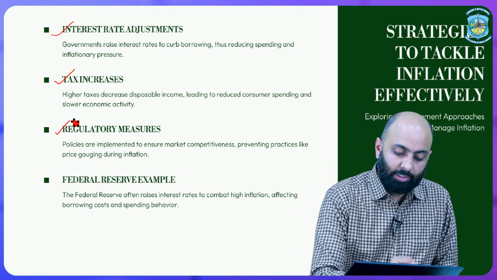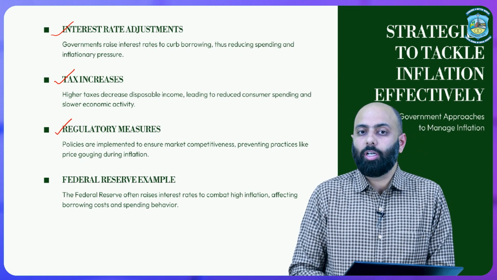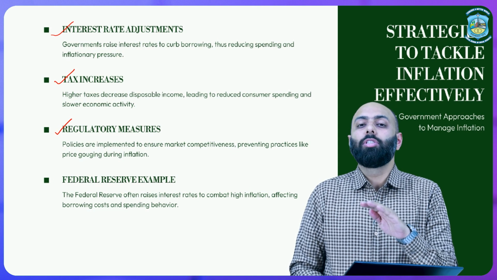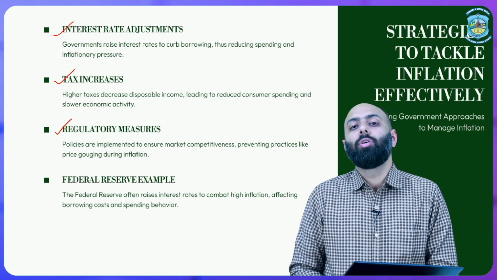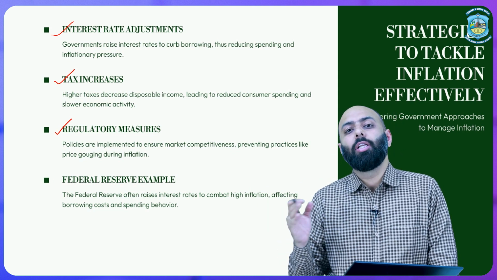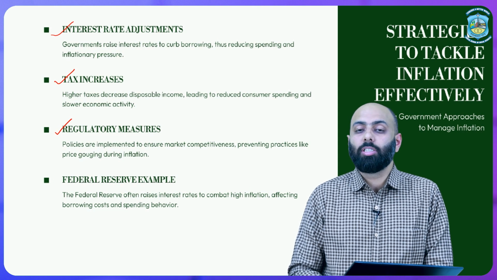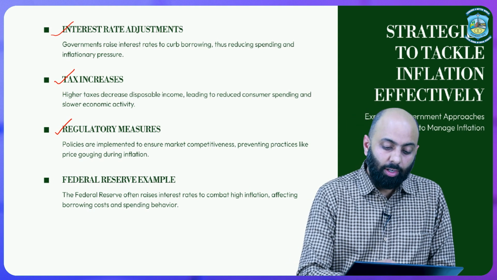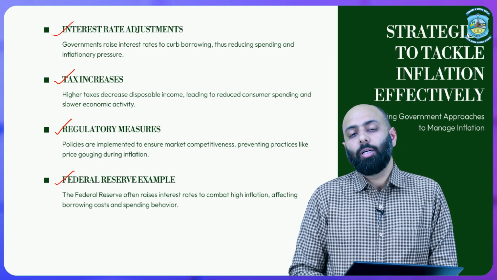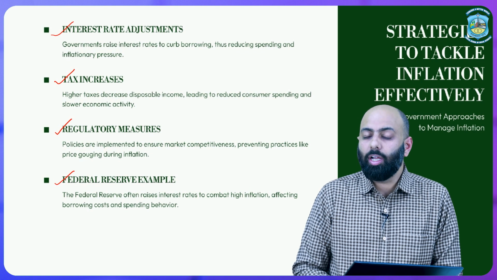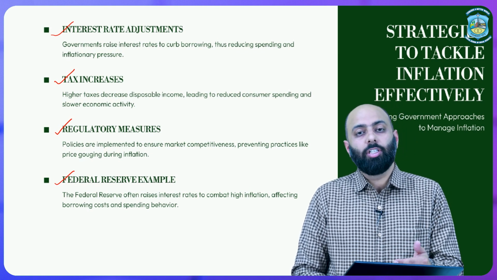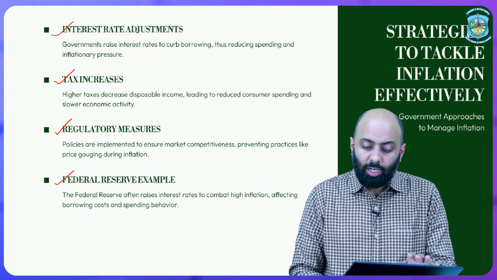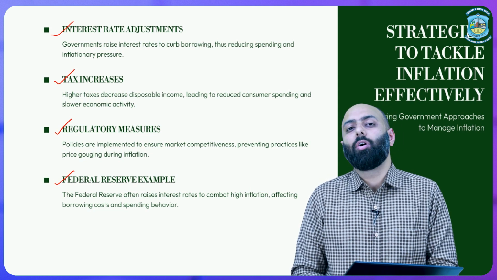Then regulatory measures, as I said just now, fiscal and monetary policies. The government will implement some stringent policies to reduce the money supply in the economy, which will lead to lesser demand and have the same money utilized for more production and increased efficiency. That could reduce the inflationary impact. And there are Federal Reserve examples. That means the central bank, the Reserve Bank of India, would like to bring more policies, some basics being credit rationing, repo rate, reverse repo rate, SRR, CRR. It will have a direct impact on inflation.